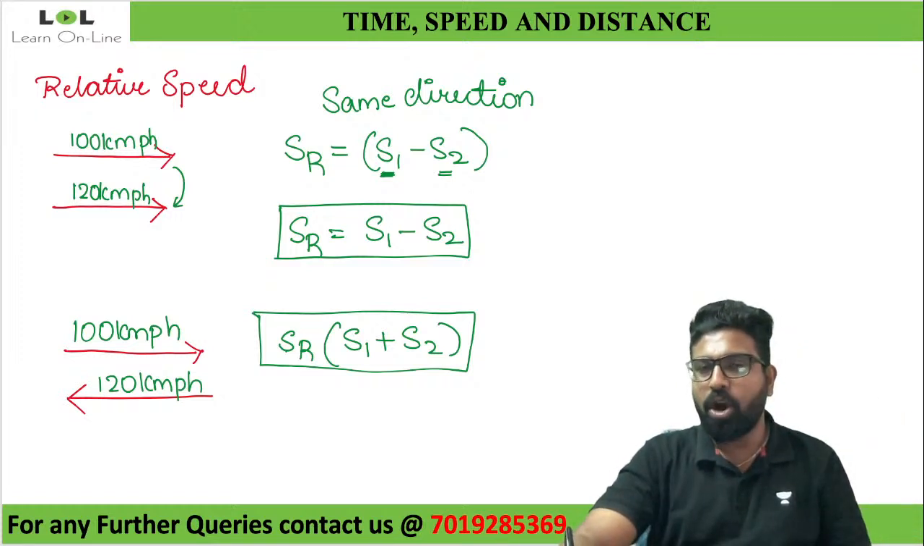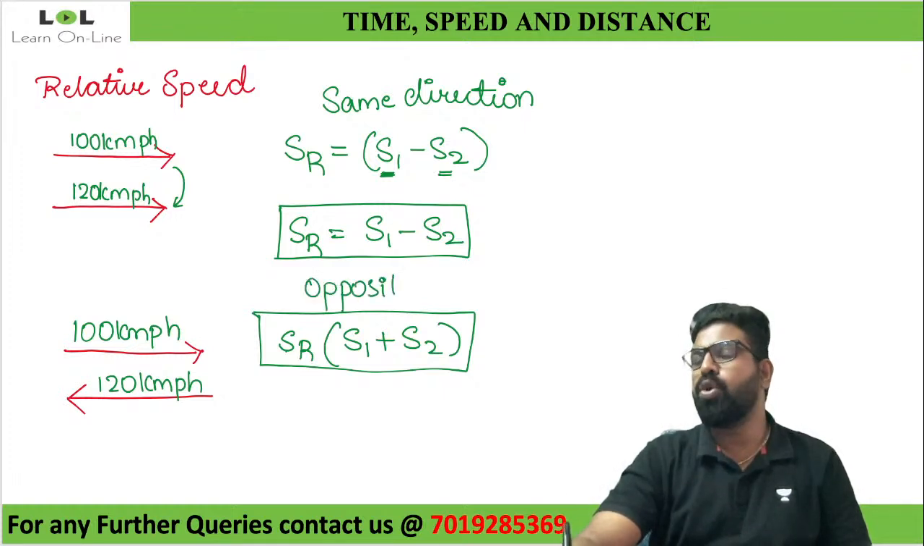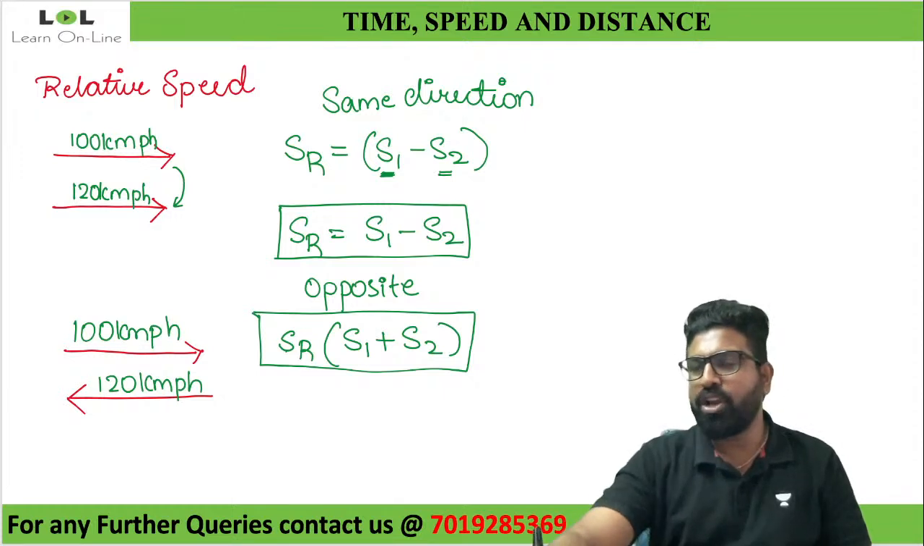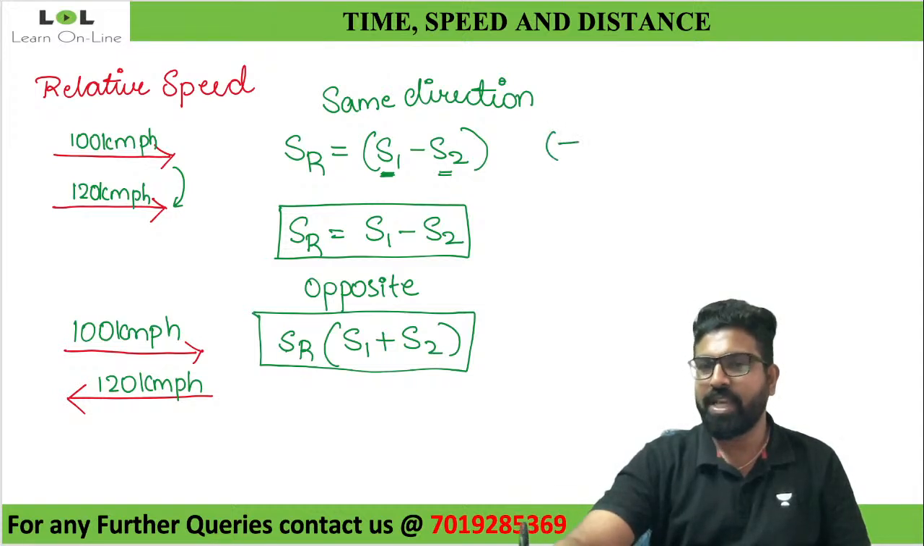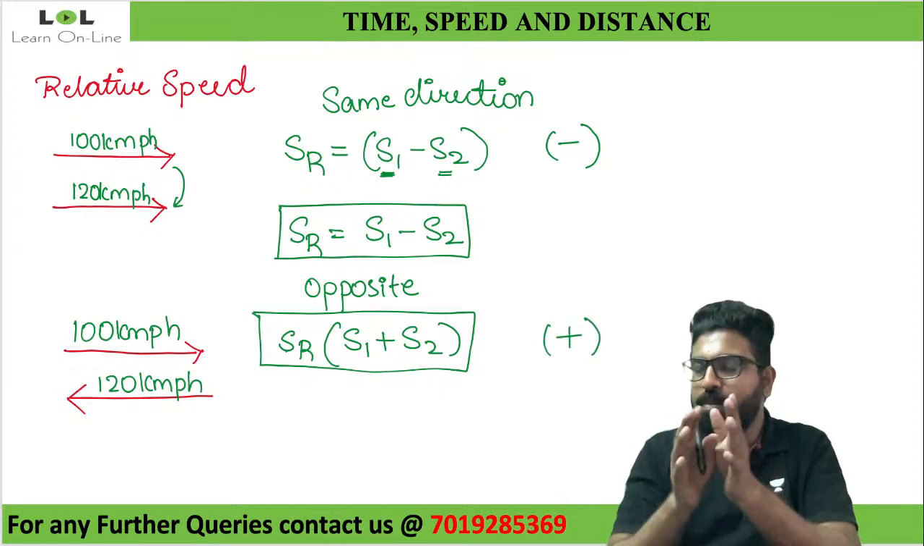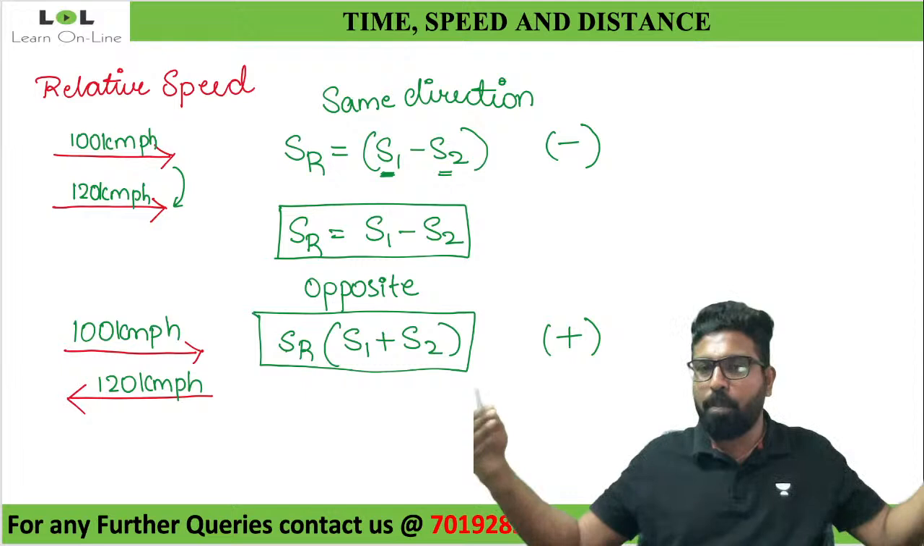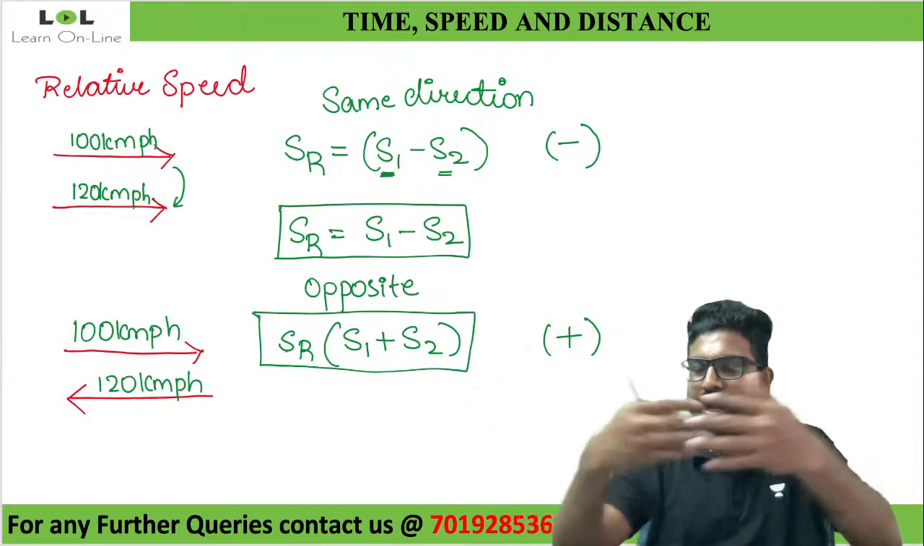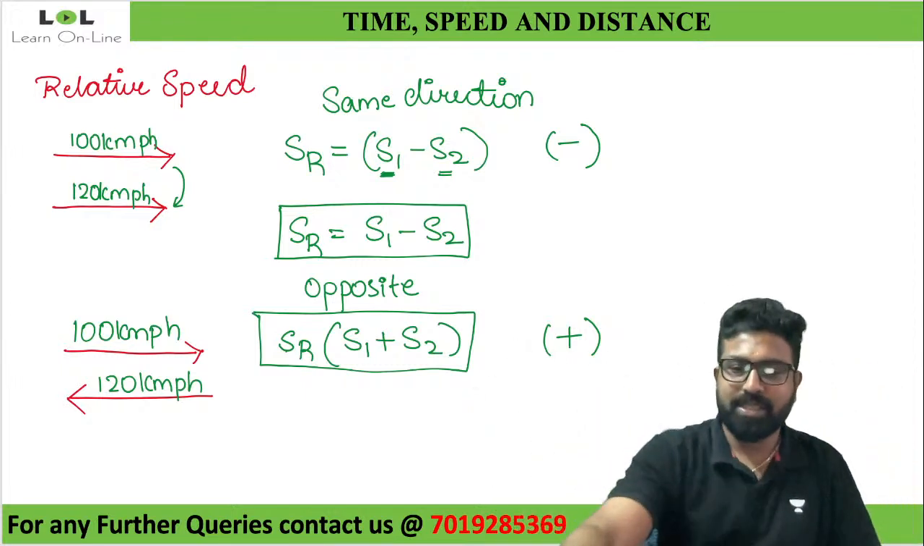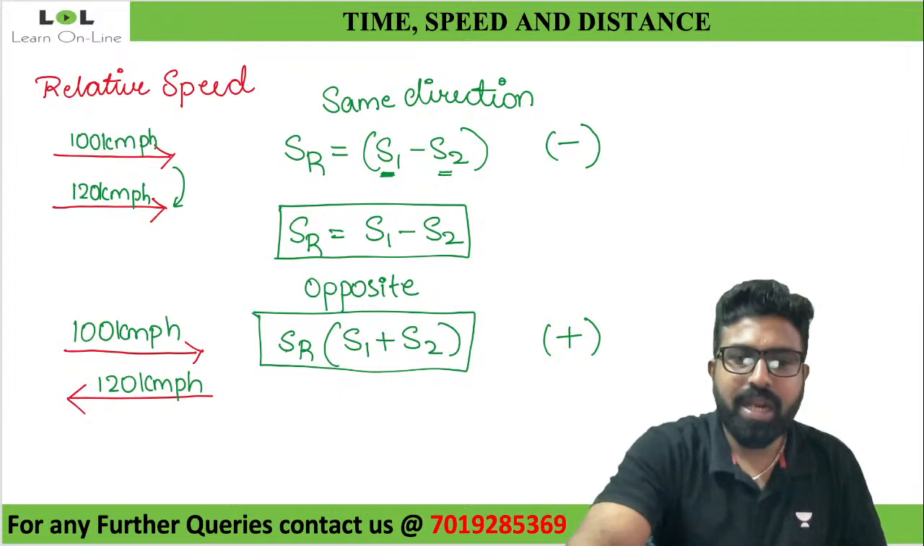Whenever you are traveling in the opposite direction, your relative speed will be equal to s1 plus s2. Think of it like a magnet. When it is the same pole, both of them will repel each other, so minus. When it is the opposite pole, both will attract each other, so plus. Same direction, minus. Opposite direction, plus. Clear with this, everyone?